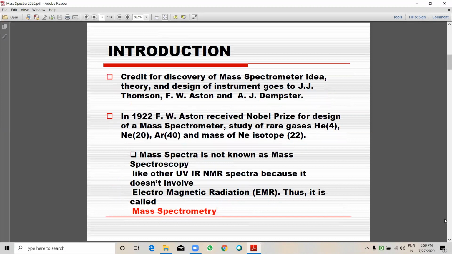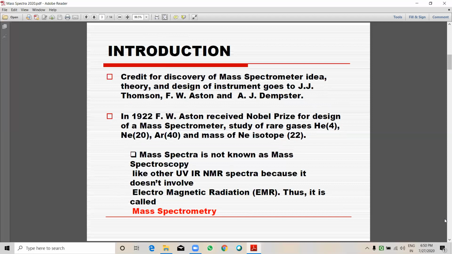Introduction. Credit for the discovery of the mass spectrometer idea, theory and design of the instrument goes to J.J. Thomson, F.W. Ashton and A.J. Dempster. In 1922, F.W. Ashton received the Nobel Prize for the design of a mass spectrometer, for the study of rare gases, helium, neon, argon, and the mass of neon isotope 22.